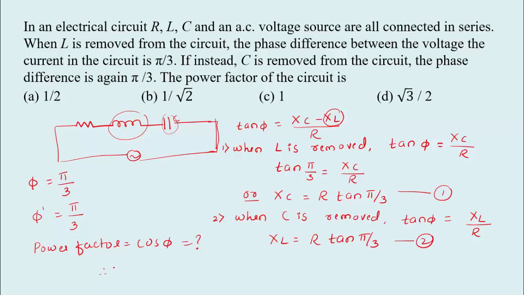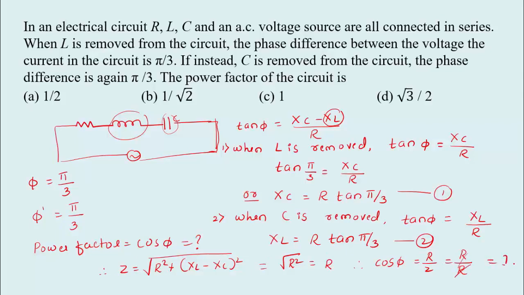So therefore net impedance, we know that Z equal to root of R square plus XL minus XC whole square. XL and XC values are both the same here, so we get only root of R square, which is equal to R. Now power factor, cos phi equal to R divided by Z. Z is again R, so R by R will get cancelled. Remaining is 1. So power factor is equal to 1, that is option C.